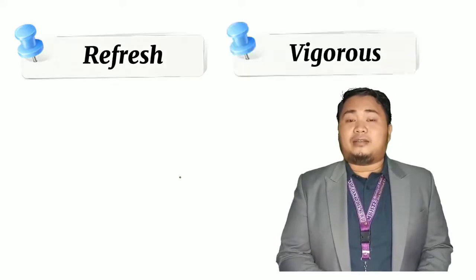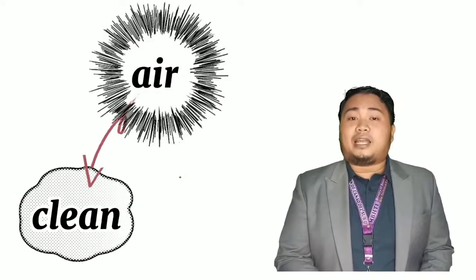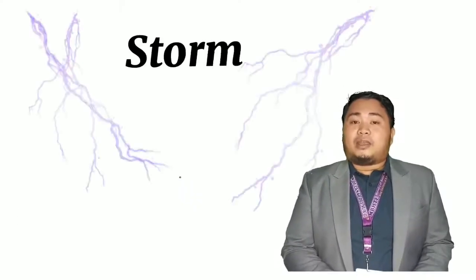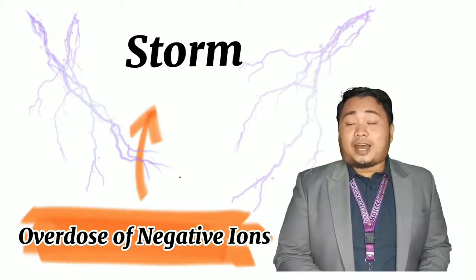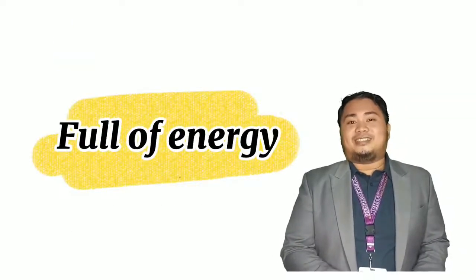In addition, you will actually feel refreshed and vigorous after a storm because the air is clean and fresh. It is because after a storm, there is an overdose of negative ions. That is the tension and the pressure that makes us feel full of energy.